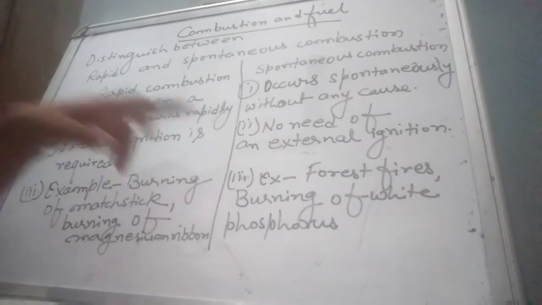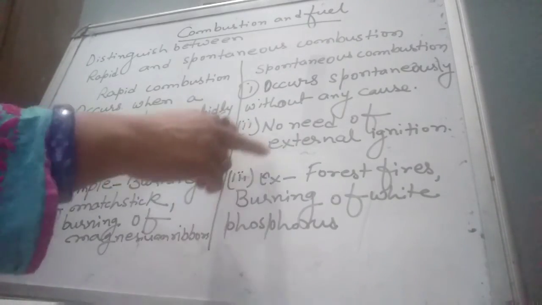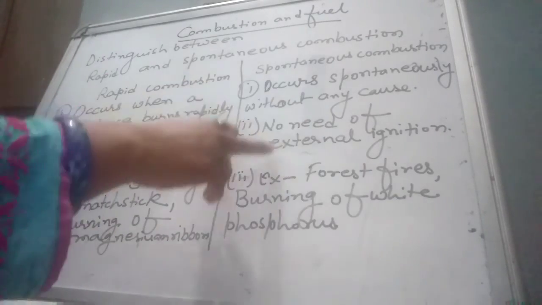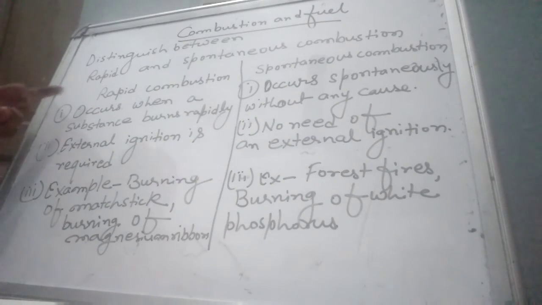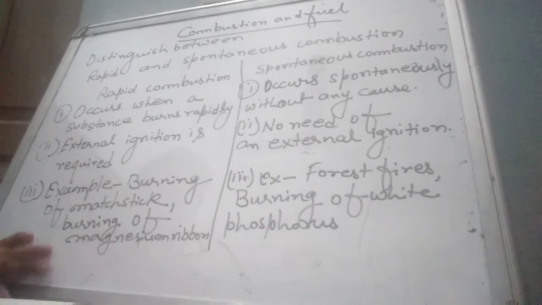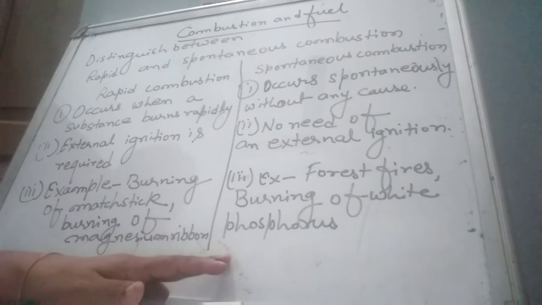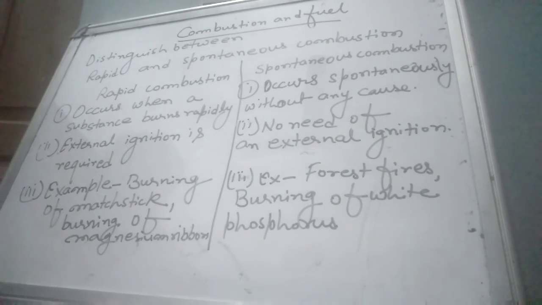But in case of spontaneous combustion, there is no need of external ignition. Third is the example. Burning of a matchstick or burning of magnesium is an example of rapid combustion, and examples of spontaneous combustion are forest fire, burning of white phosphorus, etc.